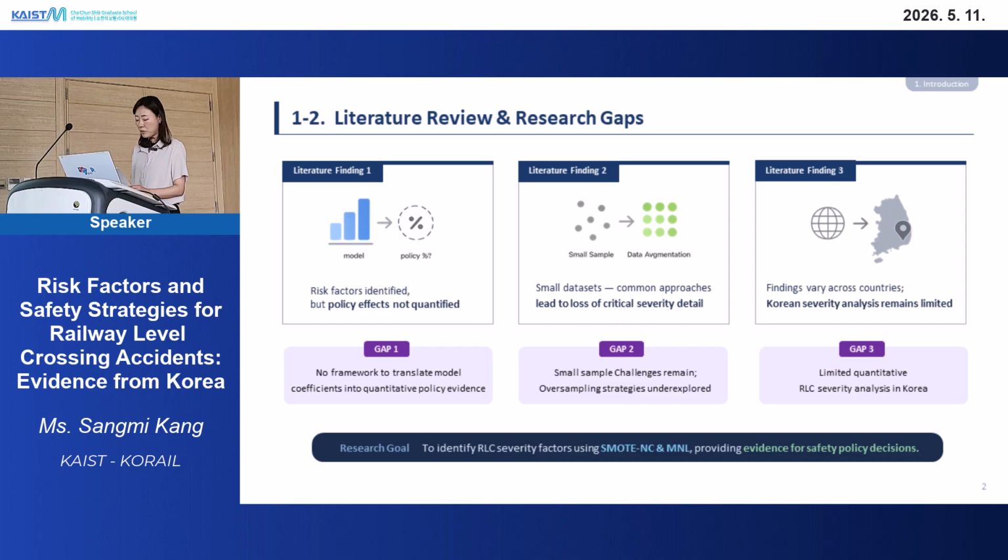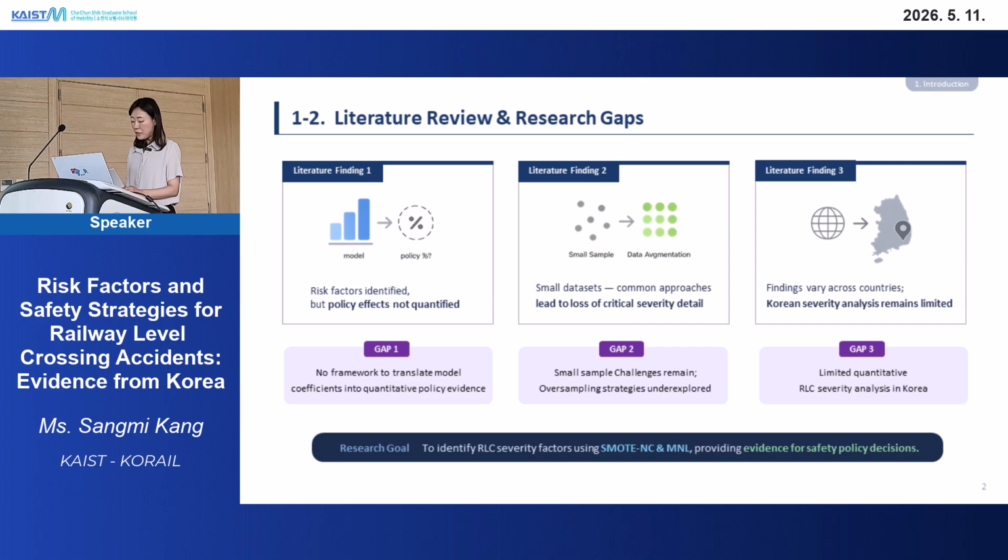Previous studies on level crossing safety have moved from frequency-based analysis toward severity-oriented modeling, but I found three major gaps here. First, many studies identify risk factors, but they don't quantify how much a certain action or policy would reduce the probability of a fatal outcome. Second, the data sets are too small, so common approaches like data pooling or binary collapse are applied to handle this problem, but they lose critical severity detail.